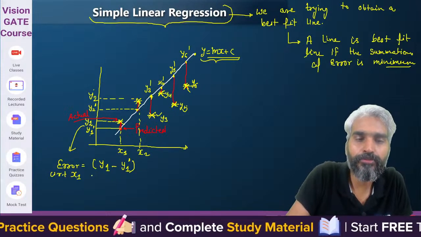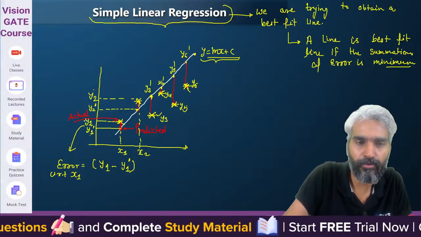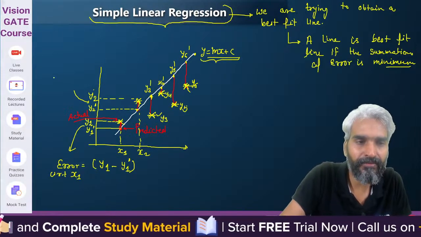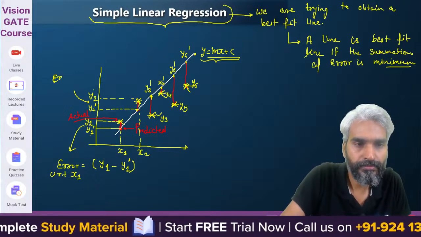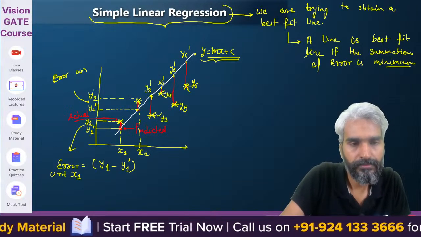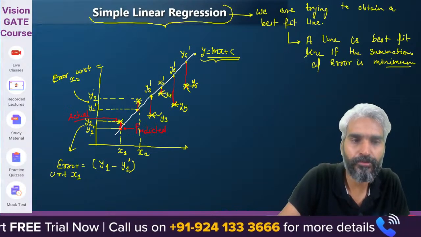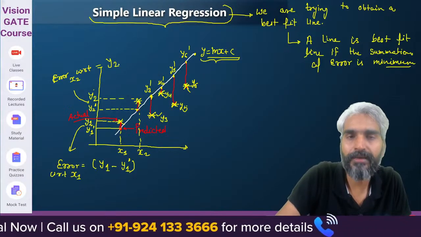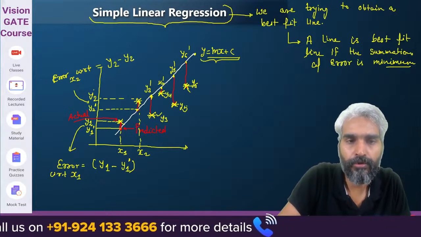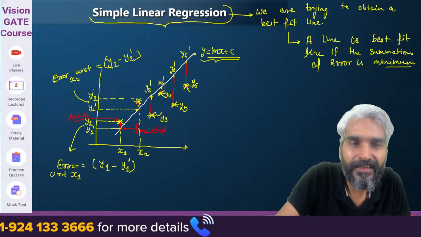This is the error with respect to x1. What is the error with respect to x2? The error with respect to x2 is that you are supposed to get a value y2, but you got it as y2 dash. So what is the difference?